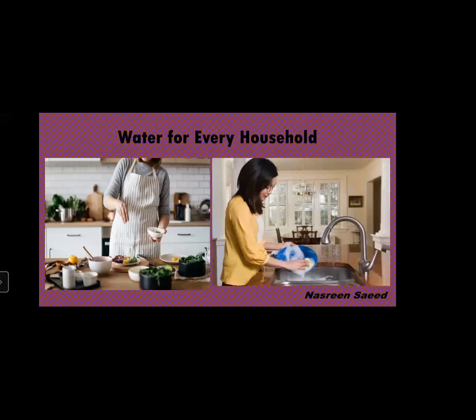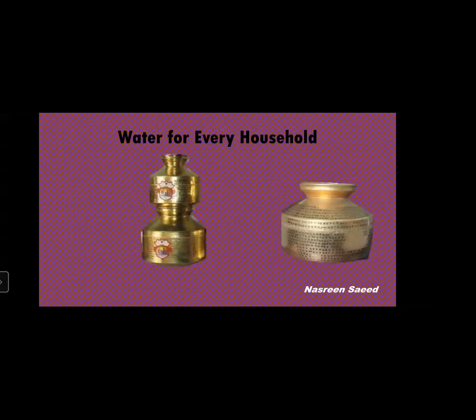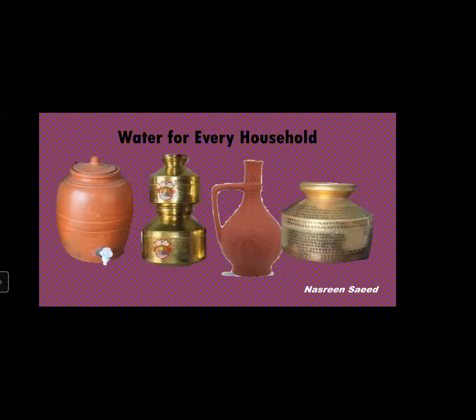Now, earlier, what was there? We had brass and copper pots. People used to fill water in these brass and copper pots, and earthen pots were also used for storing water. I told you, like tanki is there, handa is there.